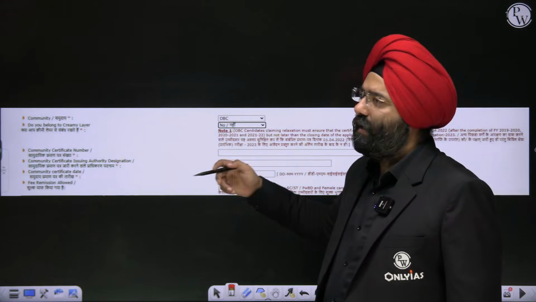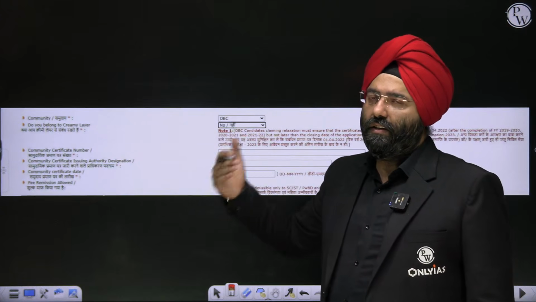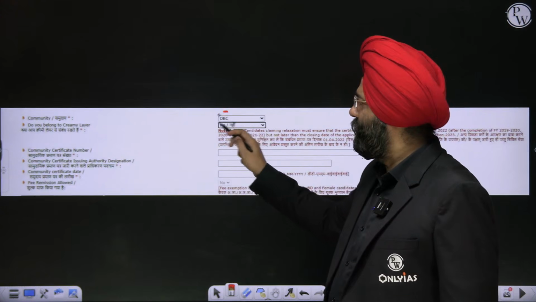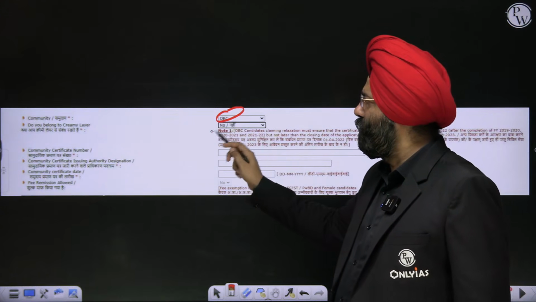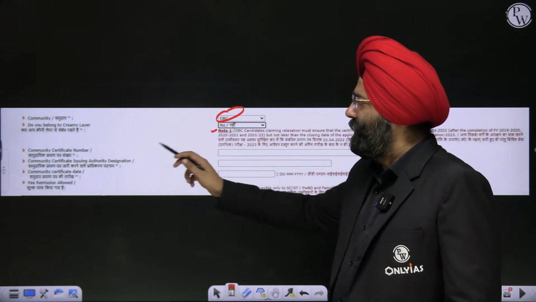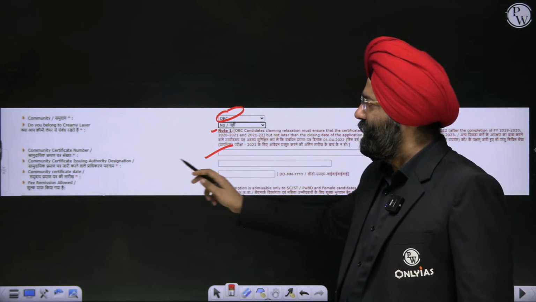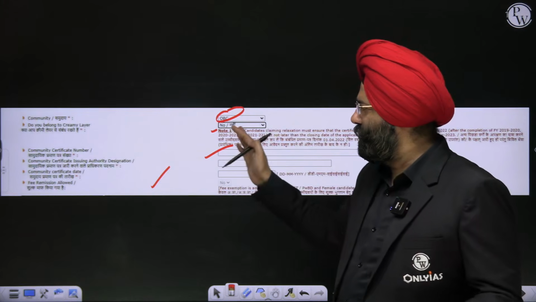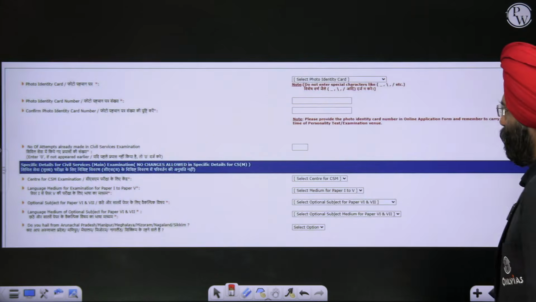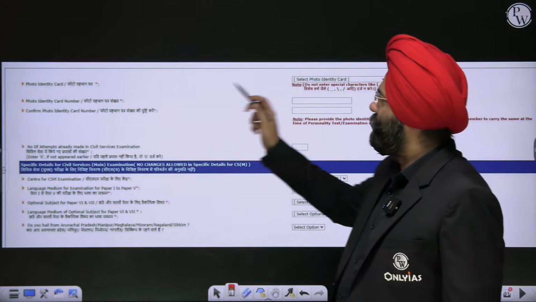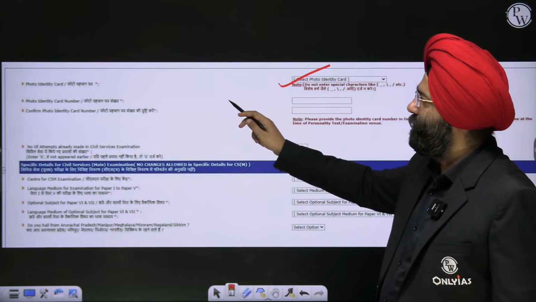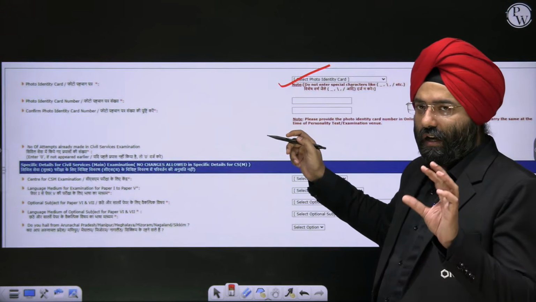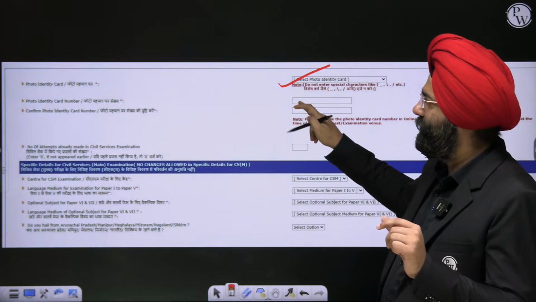Community, whether you are, let us say, general, SC, ST, OBC, whatever, you have to put over here. Do you agree to creamy layer? No, yes, whatever, if you are OBC. Then you have to add the community certificate, and so on and so forth. If not, then you do not have to put these details. You move ahead. Photo identity card. Then photo identity, let us say you can use Aadhaar card number, confirm.